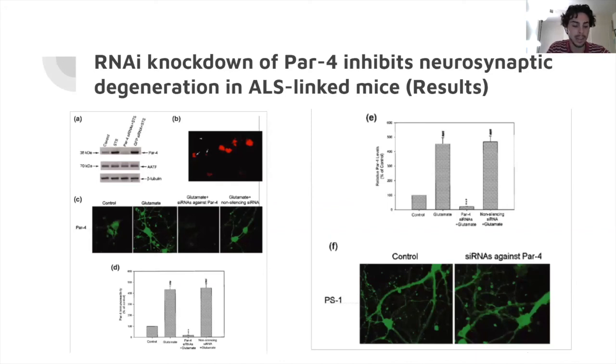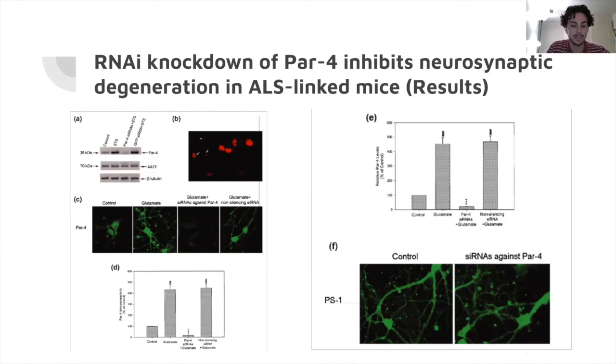And so the first one was that RNAi knockdown of PAR4 expression was successful, and that's evident from the Western blot analysis in figure A, in which the PAR4 proteins are drastically reduced, while control proteins were still expressed. So additionally, the specificity of the RNAi knockdown was proven to be accurate by comparing knockdown of PAR4 with control groups of non-silencing RNA, and by testing the effect of the short interfering RNA on other proteins.